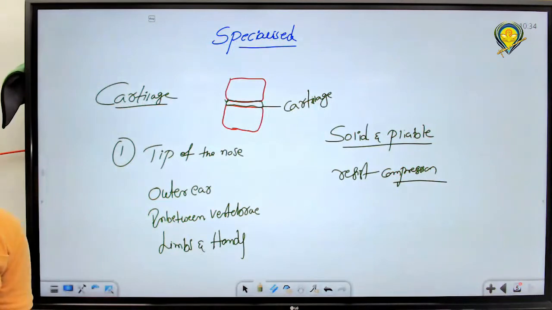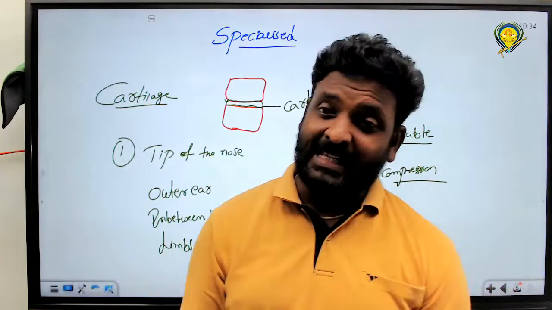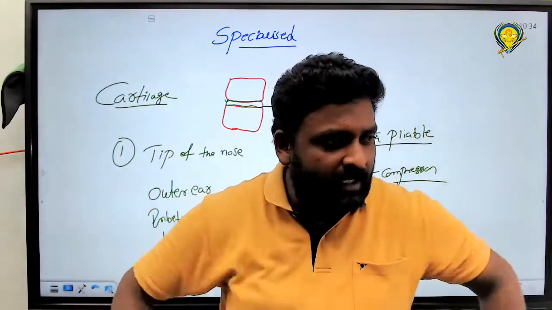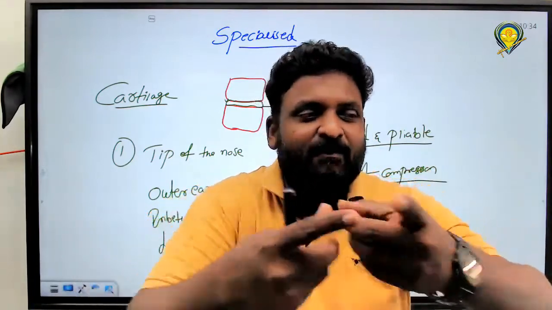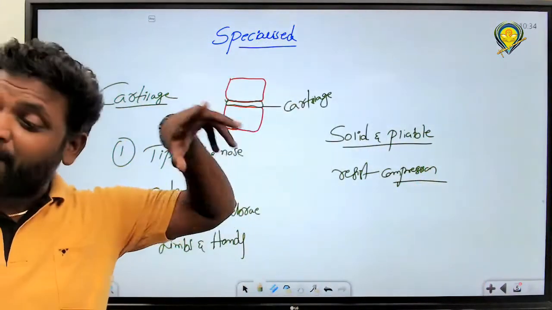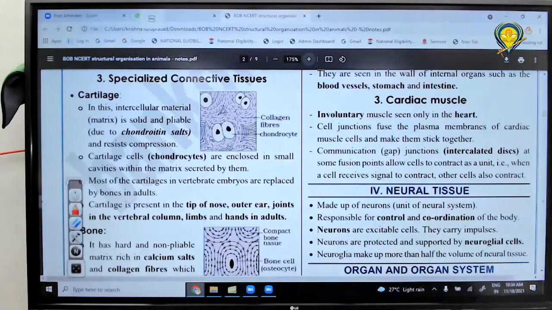It's about cartilage. And you know very well about types of cartilage: hyaline cartilage, elastic cartilage, and fibrous cartilage. And I taught you fibrous cartilage, which is present in between what? Pelvic girdle, right? So that is about the pubic symphysis. What is it? Pubic symphysis is made up of the tissue called fibrous cartilage. Got it? That's it. Right? So this is cartilage. And next one after cartilage, we have to discuss about what? Please tell me all of you. Bone.